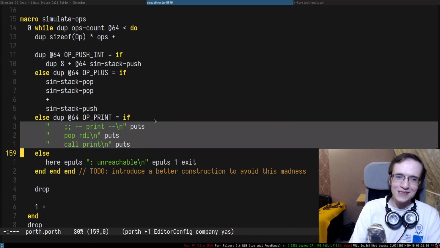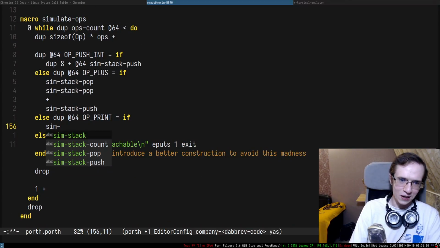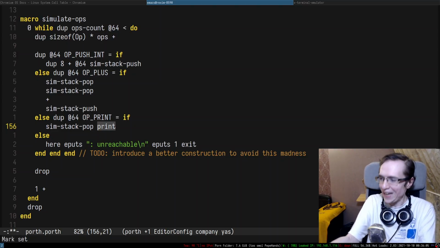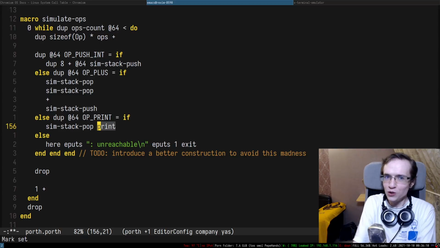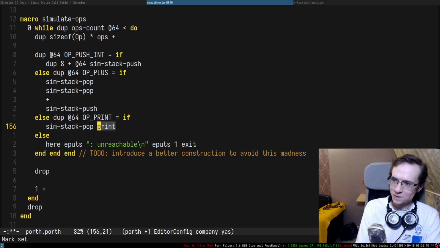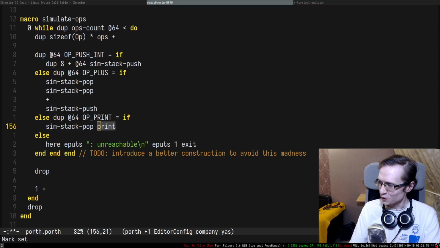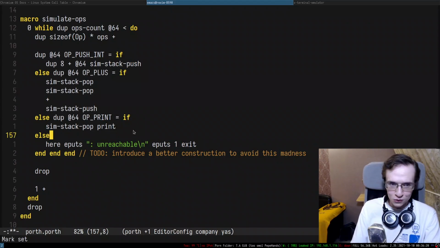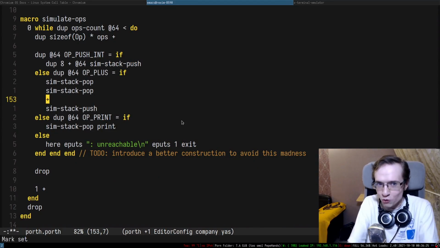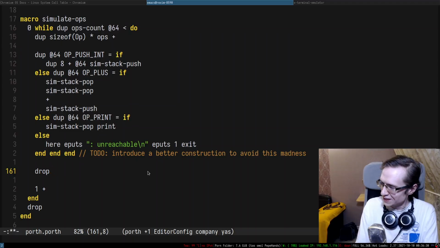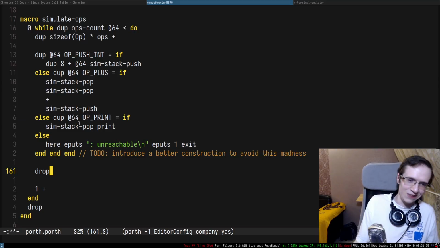So, and if you need to print this entire thing, well, we need to pop this thing and we're going to print, because in the Porth itself, we already have a print instruction. So we're using print instruction of Porth to simulate print instruction of Porth. Just think about that. So simulating language in itself is super easy because we already have all of the operations we need to simulate. So that's why it's so easy. So that's the entire simulation. So, yep, nothing much to say. That's what it is.